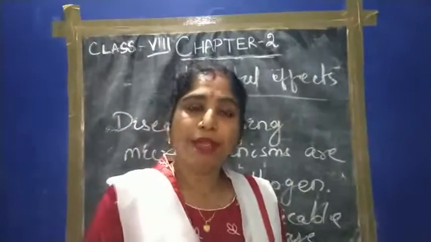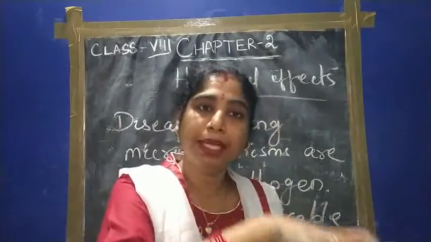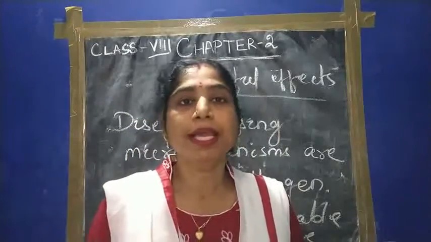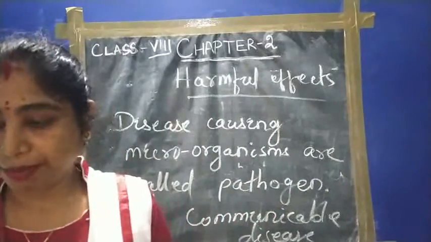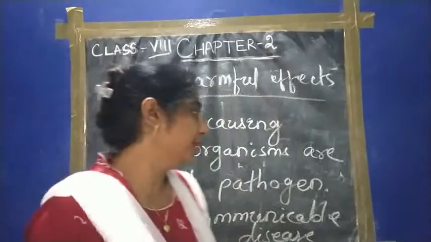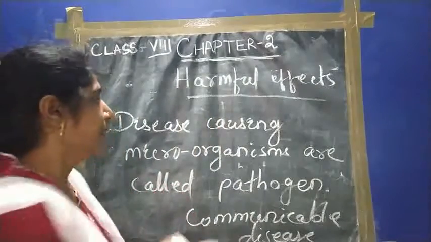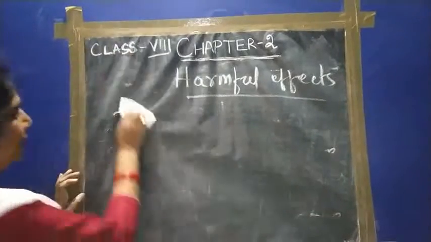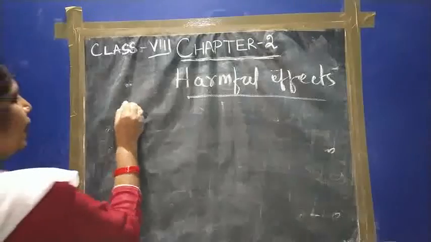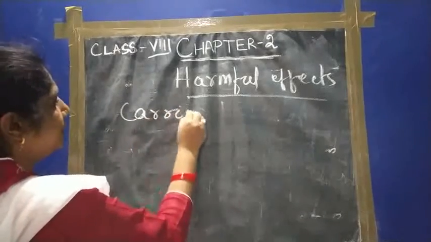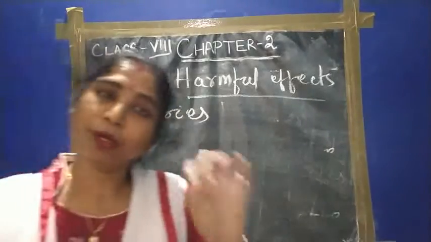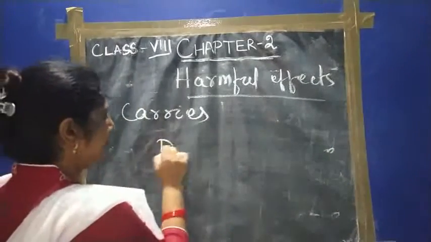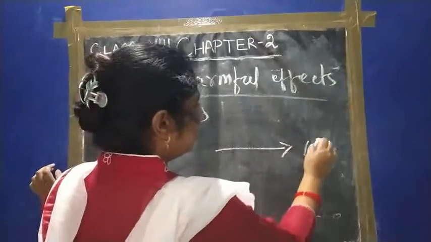Certain microorganisms are transmitted from the diseased person to the healthy person with the help of certain insects or animals. These animals or insects are called carriers. Who are the carriers of diseases? Who carries the disease causing microorganism from the diseased person to the healthy person?